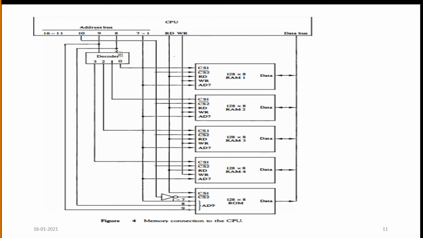As well as the ROM also. In the ROM, line 8 is connected. And the bits 1 to 7 are connected to the ROM also. And the remaining lines 8 and 9 of the address bus are connected to the chip selects. This is the process of how to connect the main memory to the CPU.